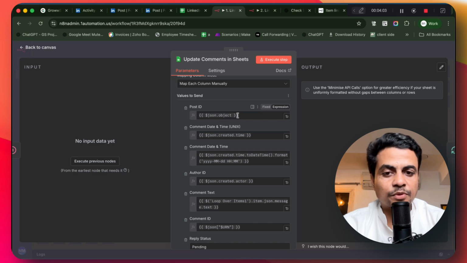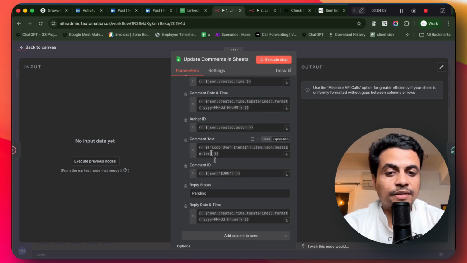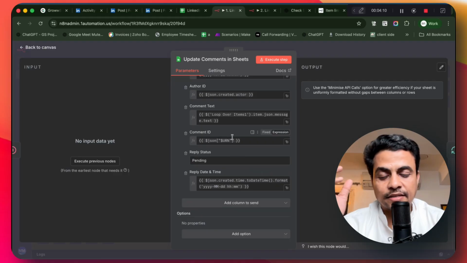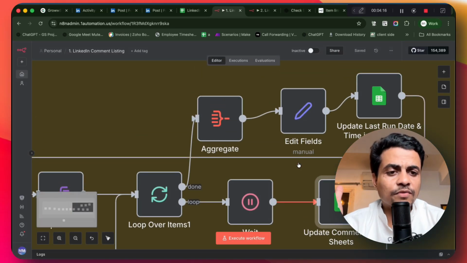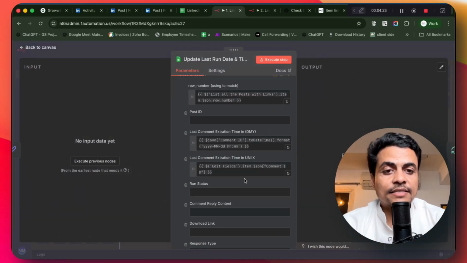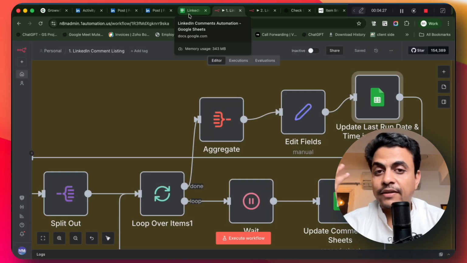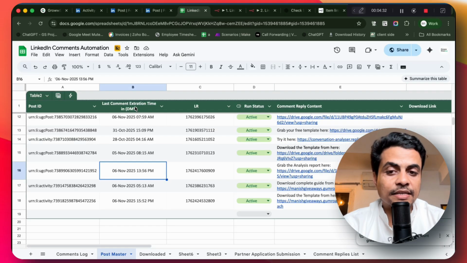See, this one says post ID, the comment date time, the comment date time into Unix, the author ID, comment text, what comment ID is there where I'm going to reply this, and by default status called pending, and so on. Now along with this, it also updates every time this automation runs. For each single post, it will update the last time we extracted comments from this particular post, right? So over here you see it says last extraction date and time.